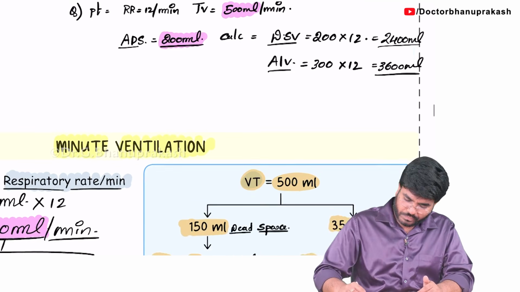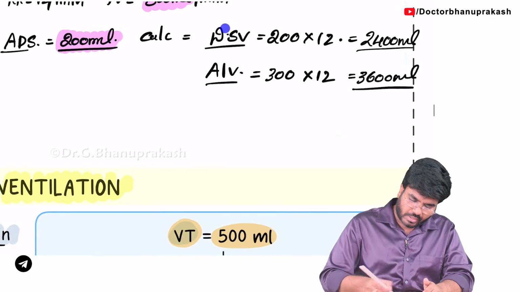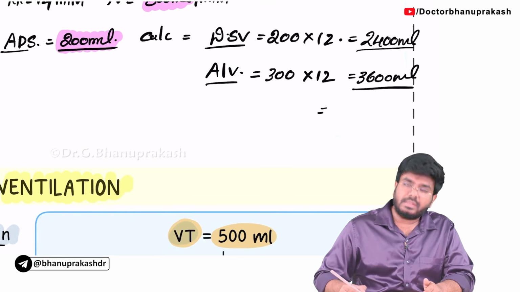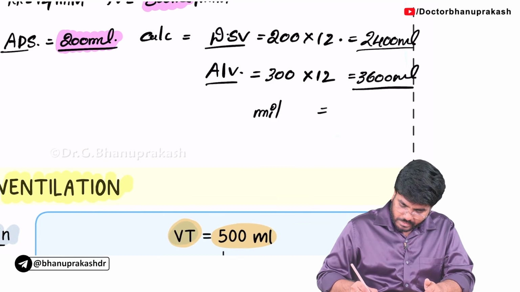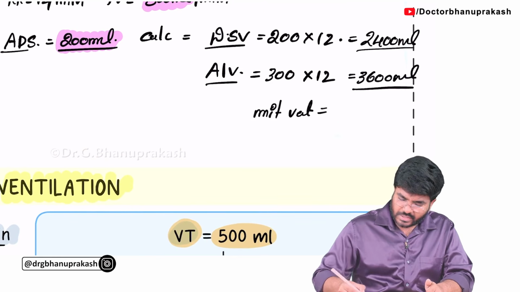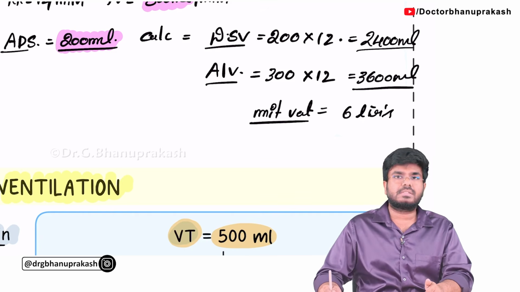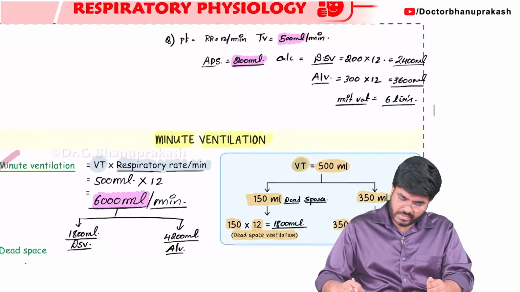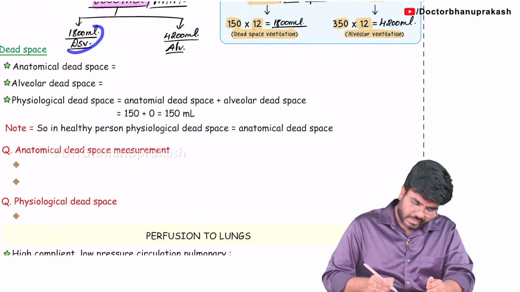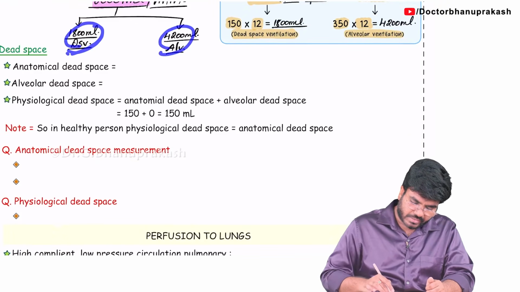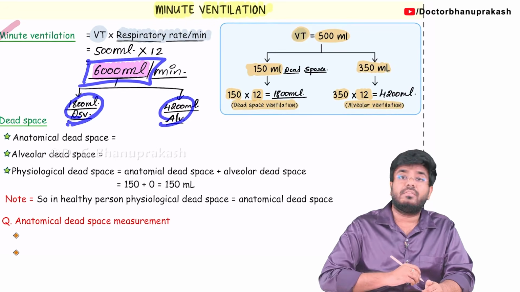If you add these two, the dead space ventilation and the alveolar ventilation, what value will it be? That will be the minute ventilation. So how much is the minute ventilation in this condition? 6 liters. Okay, minute ventilation is 6 liters. So always remember, when you add the alveolar ventilation and dead space ventilation, you will end up with minute ventilation.